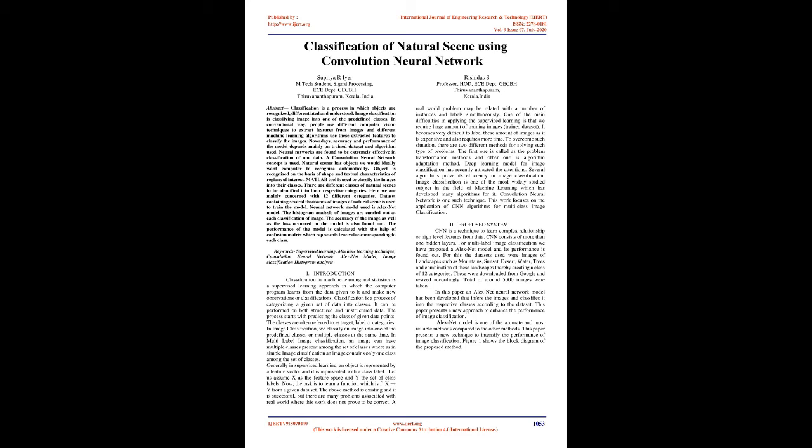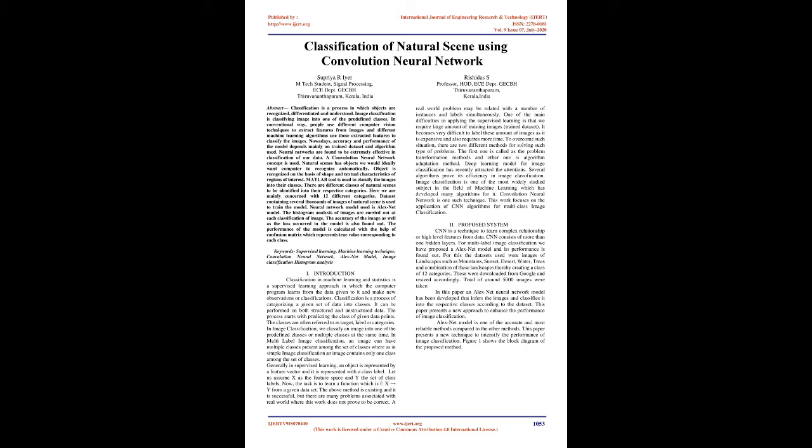Introduction. Classification in machine learning and statistics is a supervised learning approach in which the computer program learns from the data given to it and makes new observations or classifications. Classification is a process of categorizing a given set of data into classes. It can be performed on both structured and unstructured data. The process starts with predicting the class of given data points. The classes are often referred to as target, label, or categories.